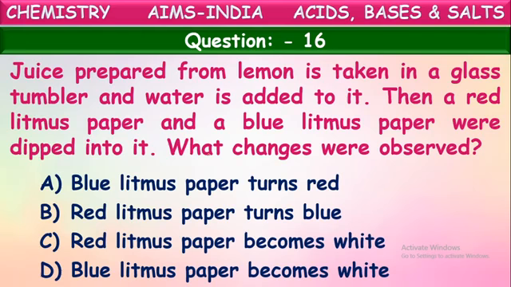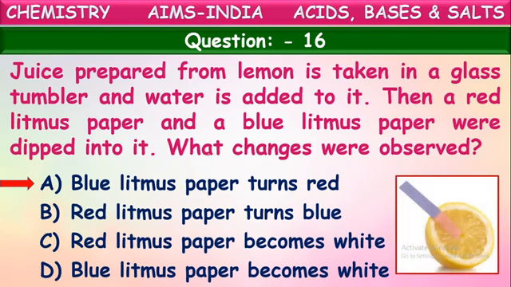Lemon juice contains certain acids in it, so it is acidic. Now, acids will show color change with blue litmus paper only. Blue litmus paper turns red in the presence of acids. It won't show any effect with red litmus paper. It will show color change with blue litmus paper only.